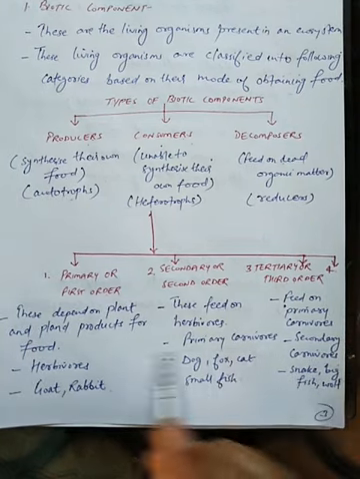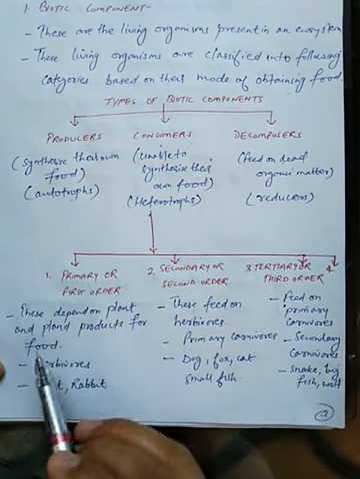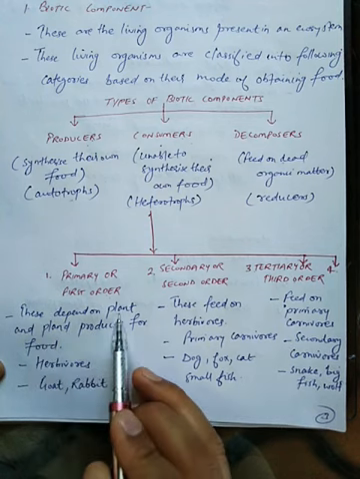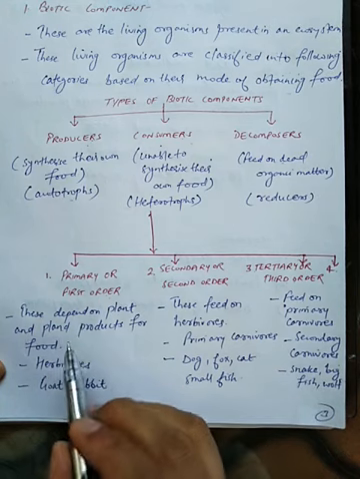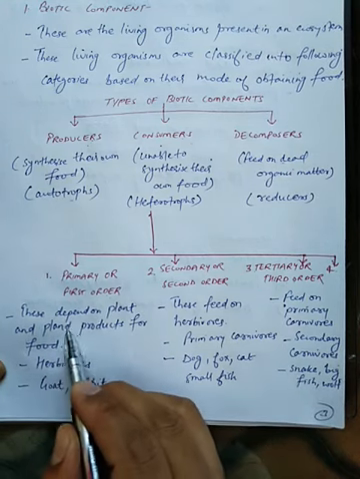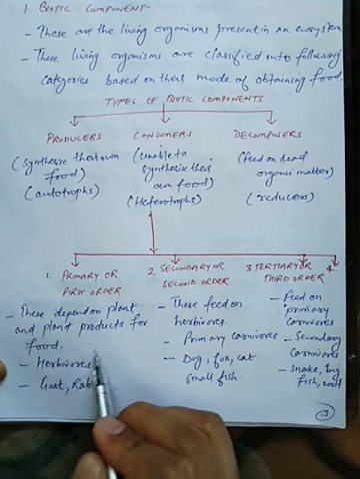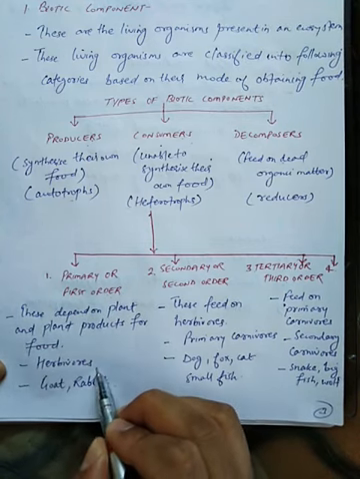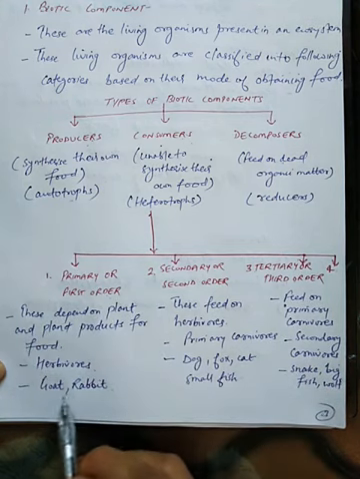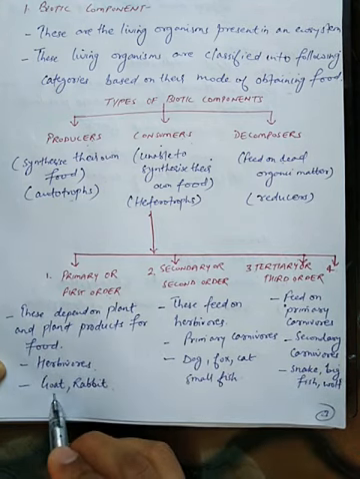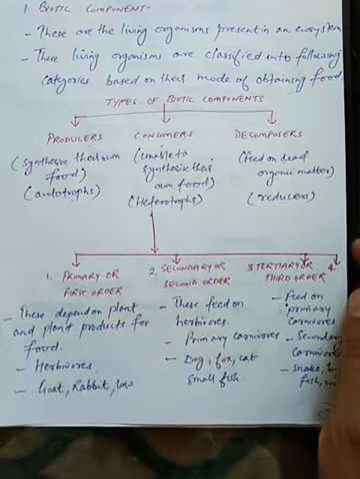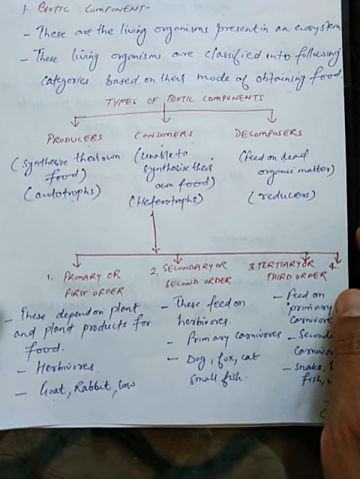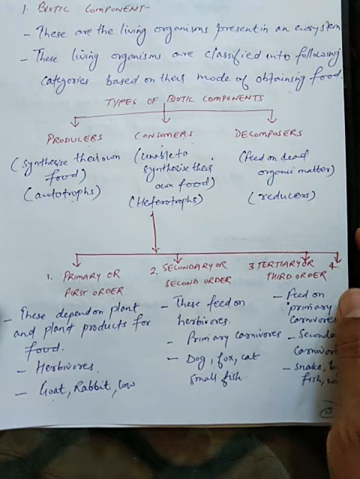So one by one we are going to discuss these important points I have mentioned here. You can see primary or first order consumer. These consumers depend on plants and plant products for food. So strictly they depend on the plant and the products which are obtained from the plant. These are known as herbivores. Examples of herbivores are goat, rabbit, cow, horse. These are the organisms which eat the plants or the products of the plant.